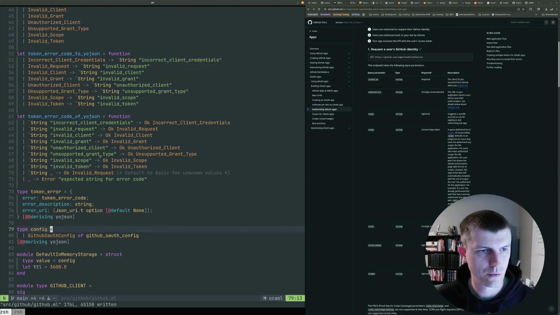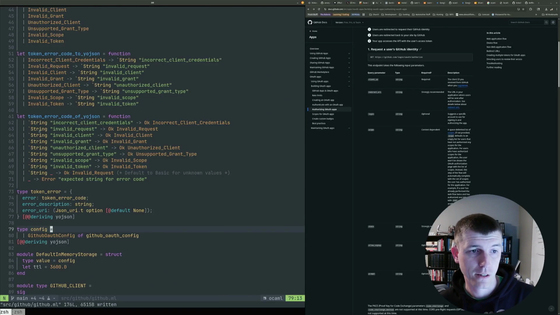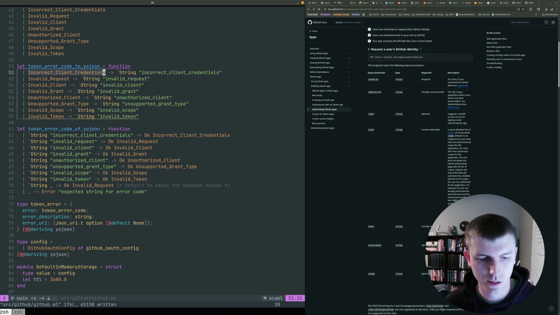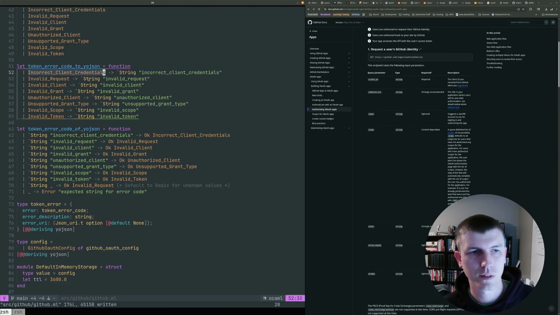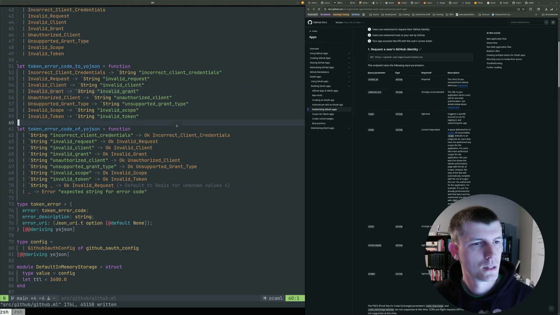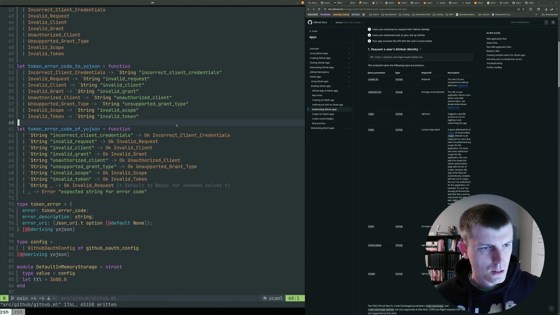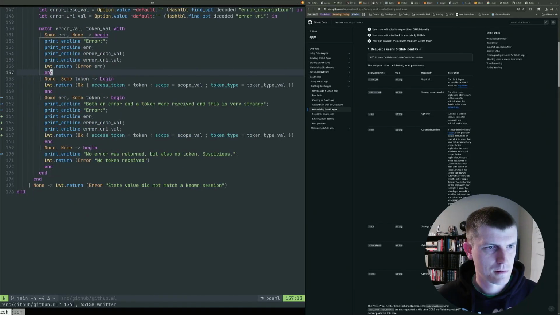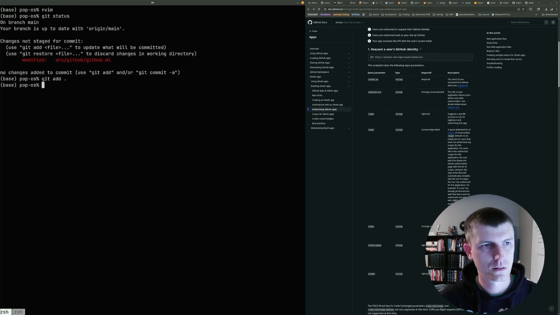We've got all these different variants. Now that I'm looking at these, I'm not entirely sure if GitHub returns all of these, because this is the only one that we've received from GitHub so far in our testing. And this one's not even part of the actual OAuth 2 spec. So, good job inventing new errors, GitHub. Let's see. Yeah, I think that's good for now. Let's go ahead and add that though.